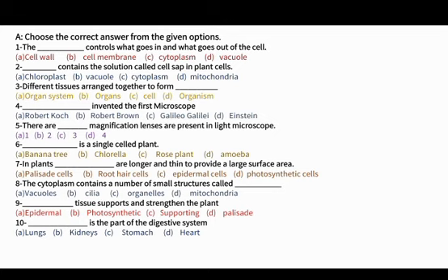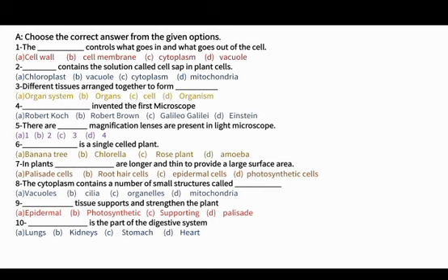Number 2, dash contains the solution called cell sap in plant cells. We all know that in plant cell there is a large vacuole filled with a sugar and salt solution which is called a cell sap. So the right answer for the number 2nd MCQ is vacuole, because chloroplast contain the green pigment, cytoplasm contain jelly like substance and mitochondria is a powerhouse. That's why all 3 options are incorrect, but vacuole is correct one.